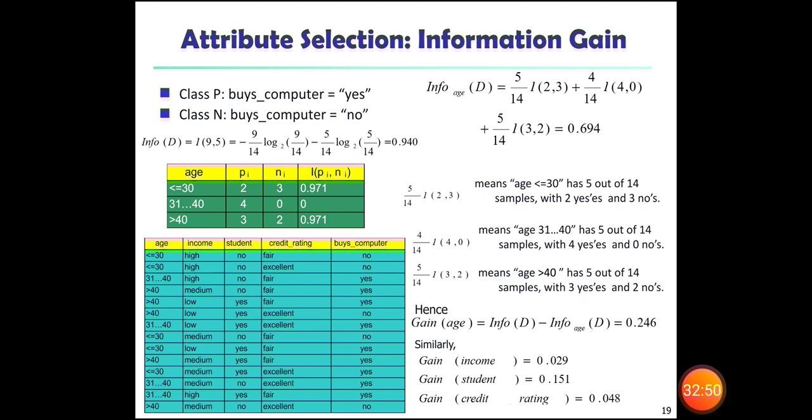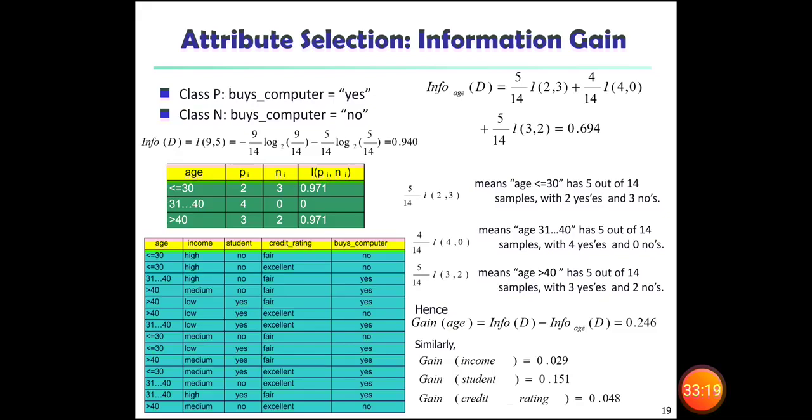For clarity, I have written everything over here itself. The same way we can go for income, student and credit rating. I told you Info_age must be calculated for the age attribute. Same way we have a number of attributes like income, student, credit rating and buys computer.